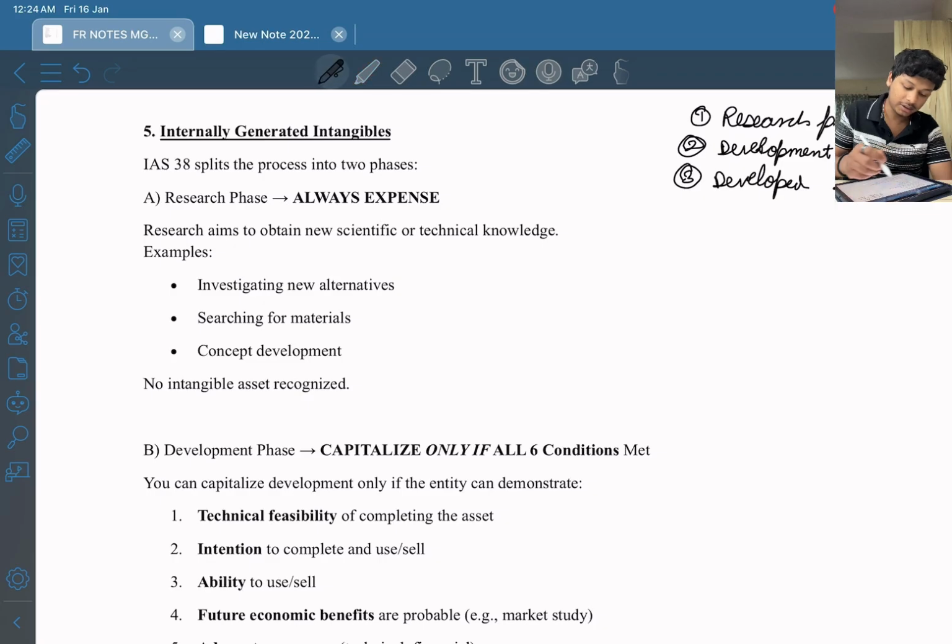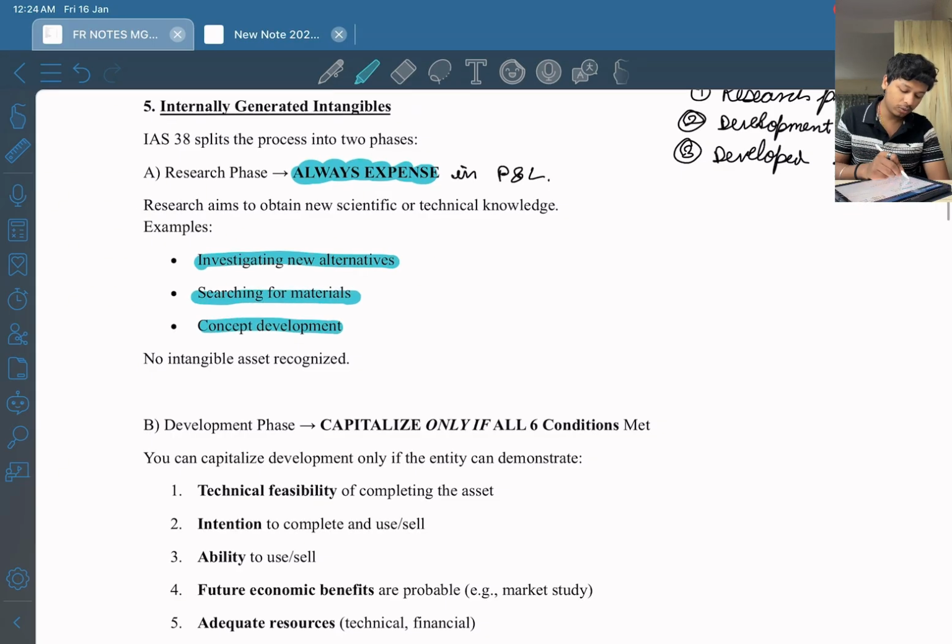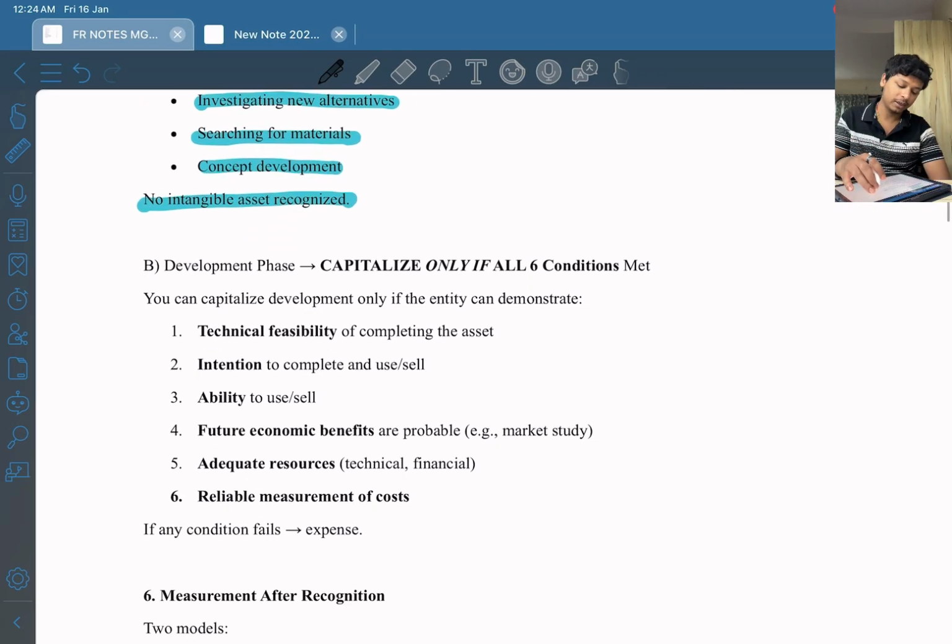In the first phase, which is the research phase, we always expense in P&L, in profit and loss. All the expenses incurred in the research phase are always expensed to P&L. This thing you have to remember. It is not capitalized. What is the aim? The aim is investigating new alternatives, searching for materials and concept development. No intangible asset is recognized. In the research phase, there is no intangible asset recognized, and all the expenses incurred in the research phase go to P&L.